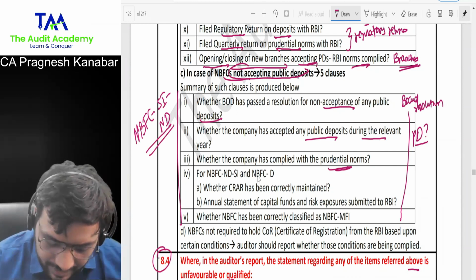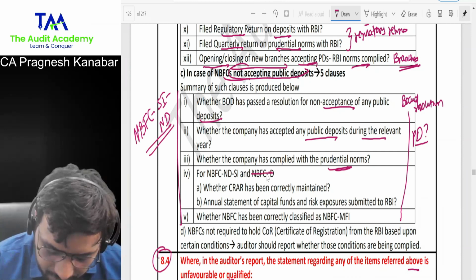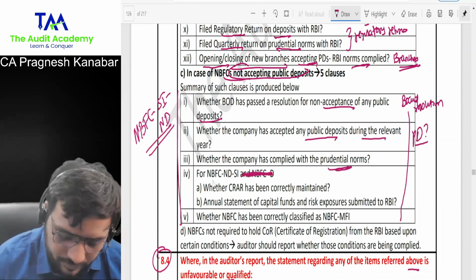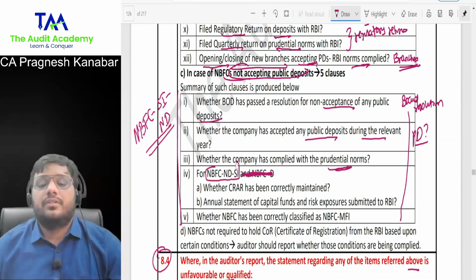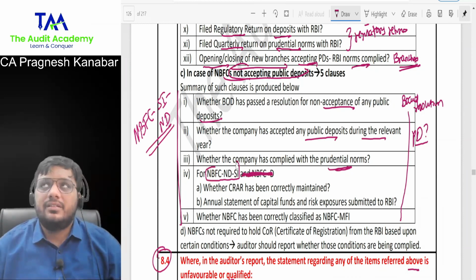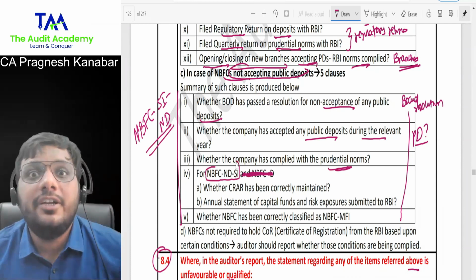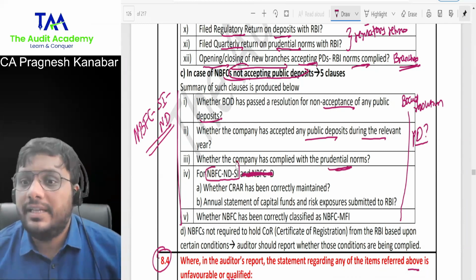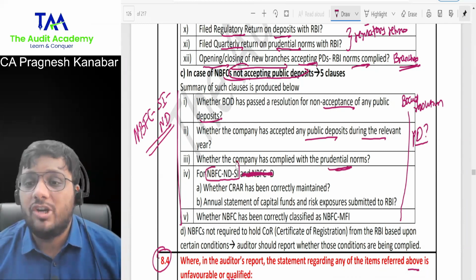Whether NBFC-ND-SI, please cancel this NBFC-D. Specifically, they're asking for NBFC-ND-SI, systemically important. Even they need to maintain CRAR of 15%, no? Yes or no, sir?